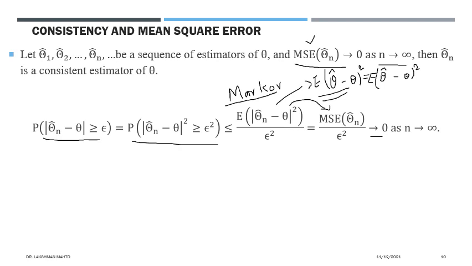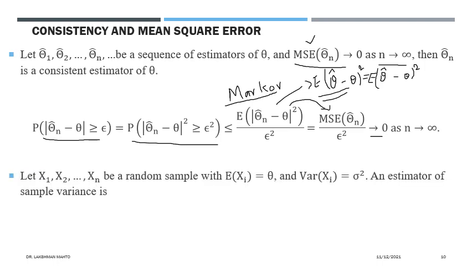So we can say that theta hat is a consistent estimator. This result is based on the mean square error approaching zero for large sample. That is the scenario. Simply, if the mean square error is approaching zero, it will imply that the corresponding estimator is a consistent estimator.